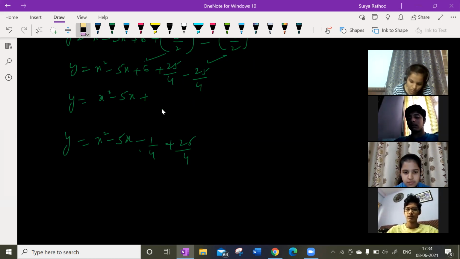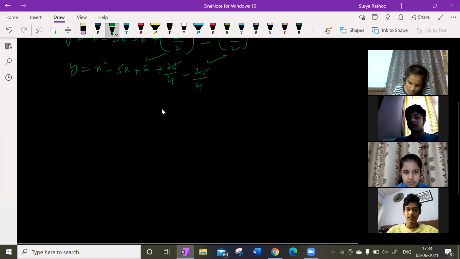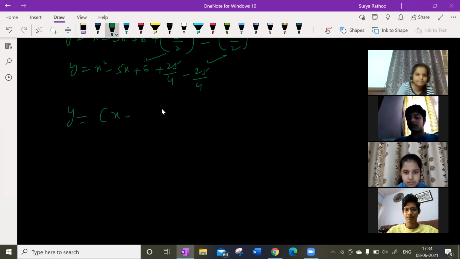Guys, what shall I write in the direct step here? Understood how I'm splitting it out? Shall I write 5? Yes, sir. y is equal to x minus 5 by 2 whole square plus, here you calculate this one second, 25 by 4 plus 6 here.